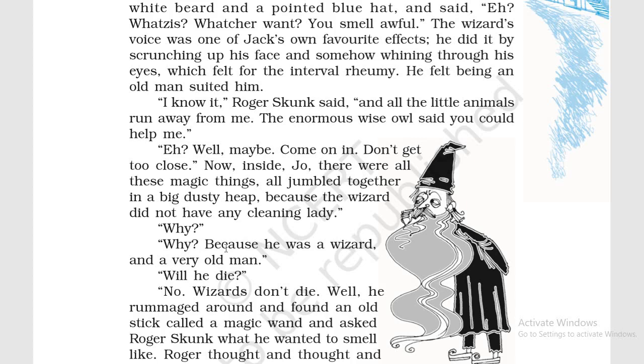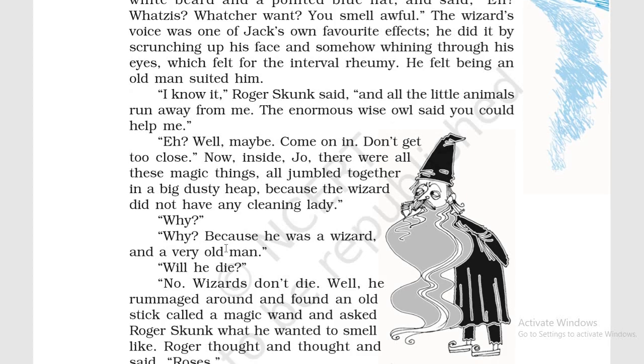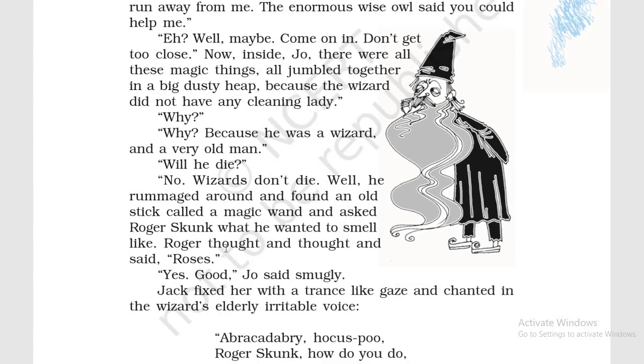Because he was a wizard and a very old man. Because he is a wizard, he is a magician, and he does not want any cleaning lady. He can do it on his own through his magic. He does not need any maid to clean his things and belongings. Will he die? No. Wizards don't die. So he tells her no, wizards don't die.